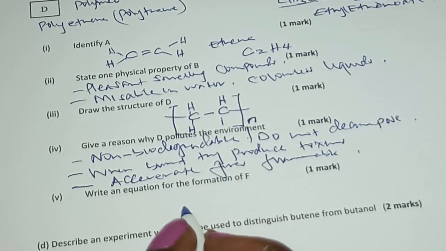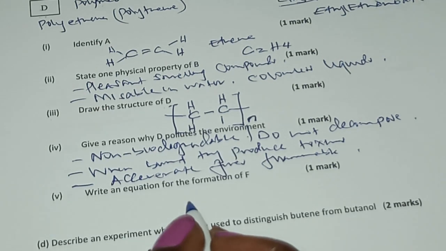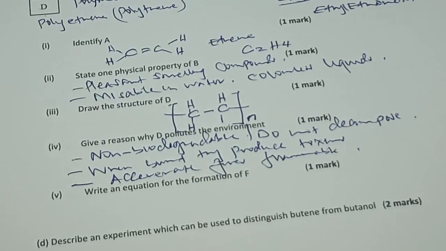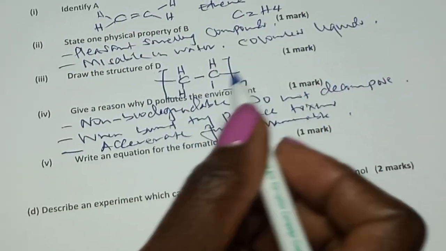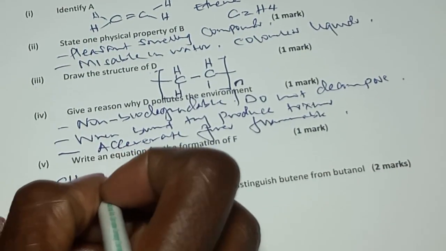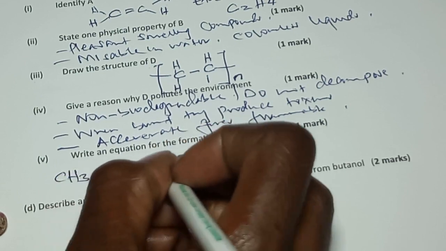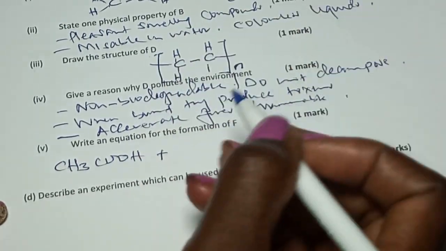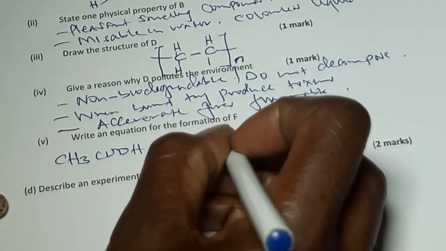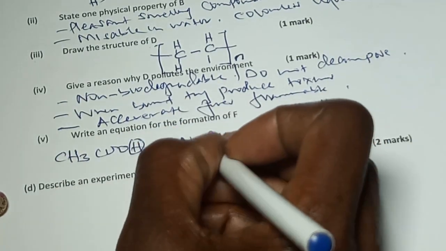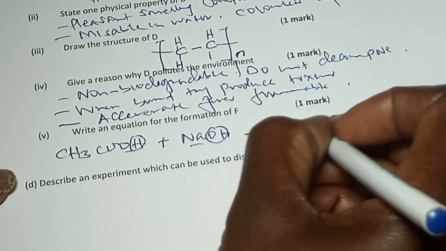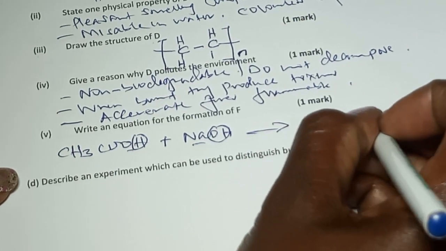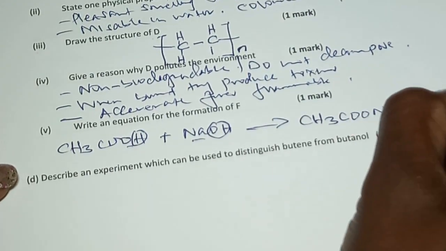Part 5, write an equation for the formation of F. So what is F? F is a sodium salt of ethanoic acid. So ethanoic acid is CH3COOH plus dilute sodium hydroxide. So you say this one and this one will form water, and this one will just join to replace the hydrogen. So CH3COONa plus water.